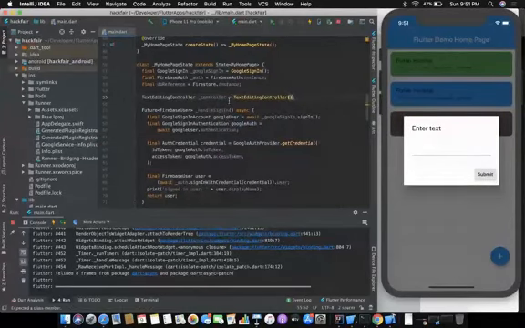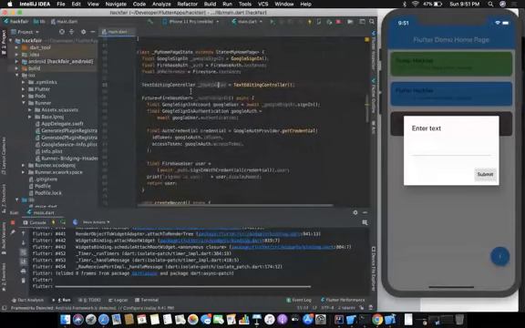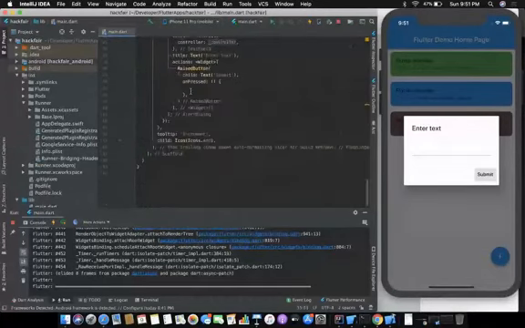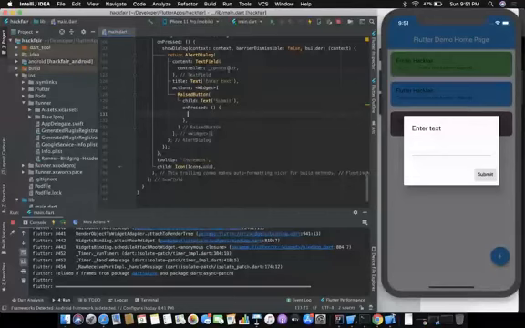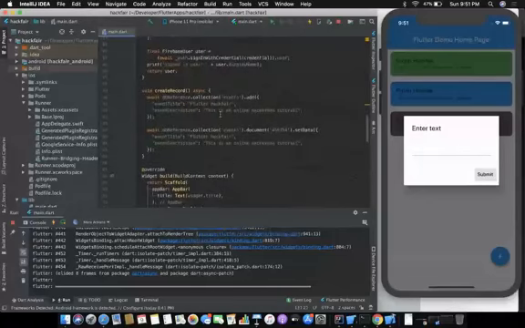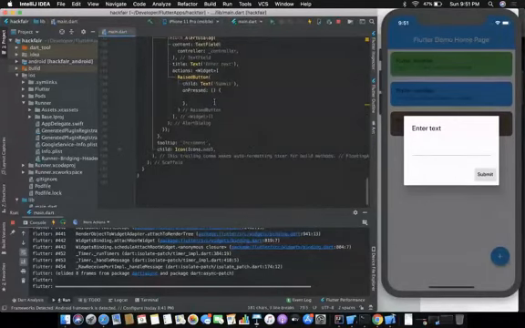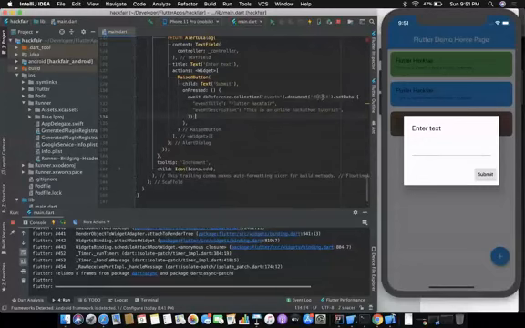This is our controller, which will tell us that you need to pick up text from here and put it in the database. So when we press submit, it should pick up this code from here, where DB reference add. We should add the controller.text as the key for now.